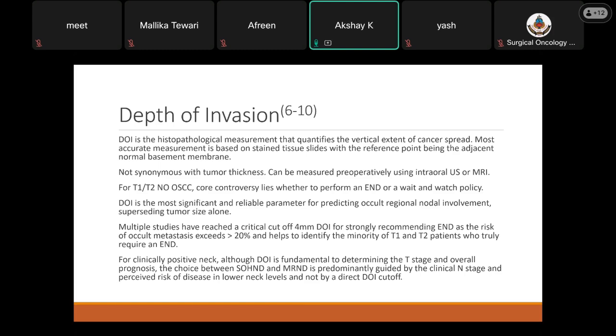Now, multiple studies have reached a critical cutoff of 4 mm DOI for strongly recommending elective neck dissection, as the risk of further metastasis exceeds 20% and helps to identify the minority of T1, T2 patients who truly require an elective neck dissection.